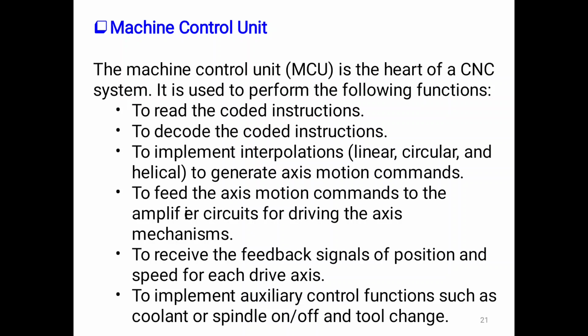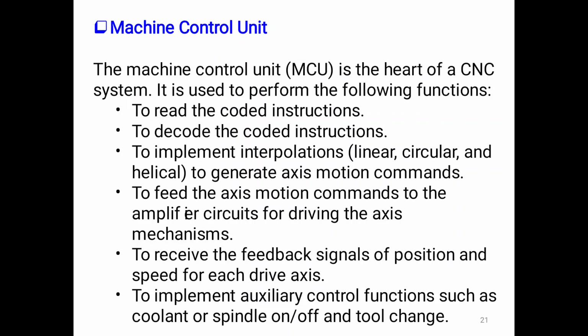It is used to perform the following functions: to read the coded instruction, to decode the coded instruction, to implement interpolation like linear, circular, or helical, to generate axis motion commands, to feed the axis motion command to the amplifier circuit to drive the axis mechanism, to receive the feedback signal for position and speed of each drive axis, and to implement auxiliary control functions such as coolant or spindle on/off and tool change.